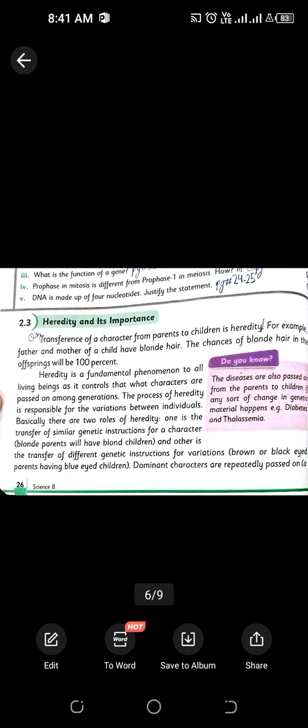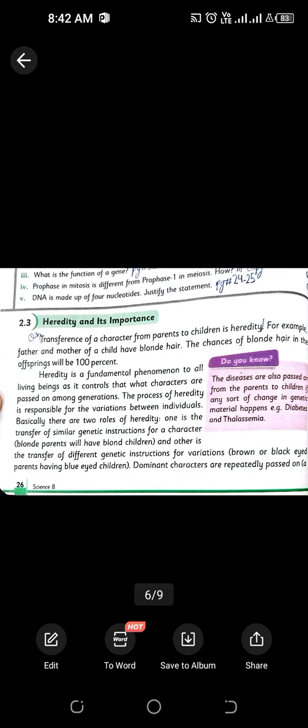It's not necessary that if the parents have blonde hair, the children will have blonde hair. There may be a variation. Sometimes diseases are also transferred from parents to offspring. Some diseases are genetic, and the most common genetic diseases are thalassemia and diabetes, which I have already discussed.